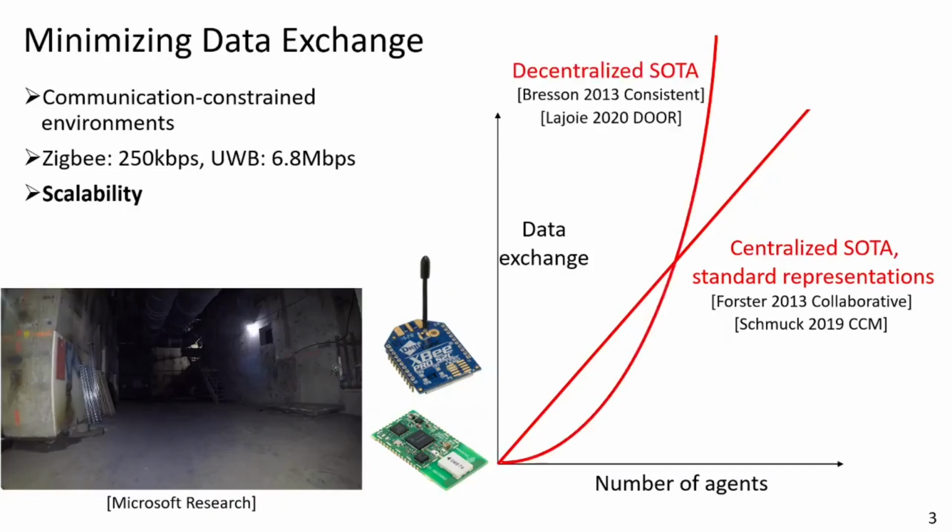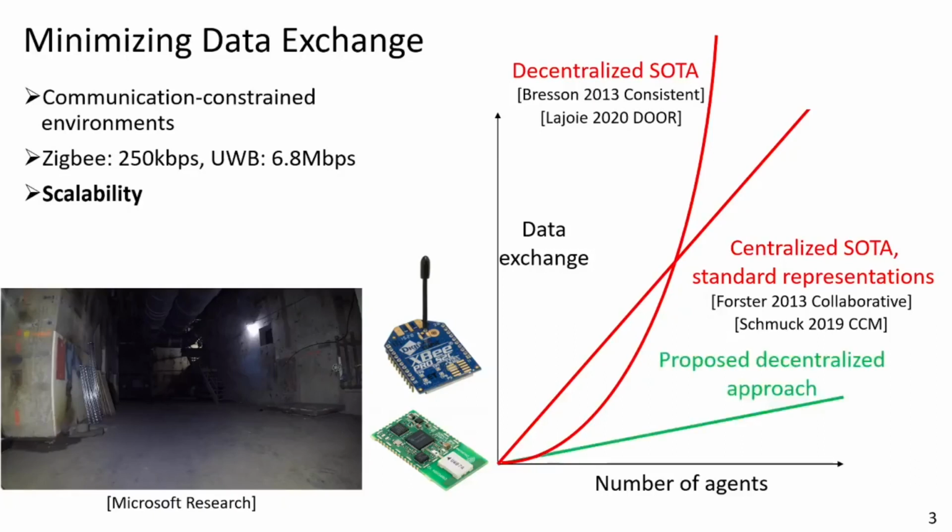Decentralized systems have a priori less data exchange because they don't need to send all of the information to the central entity. However, when implemented naively, as we will shortly see, their complexity is actually quadratic, meaning that beyond a certain agent count, the data exchange of decentralized systems is actually larger than of a centralized system.